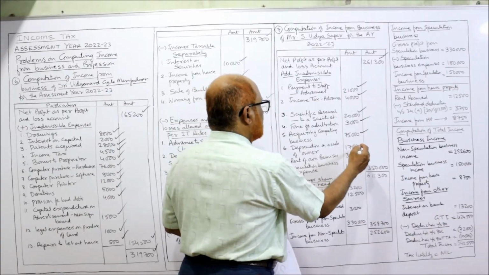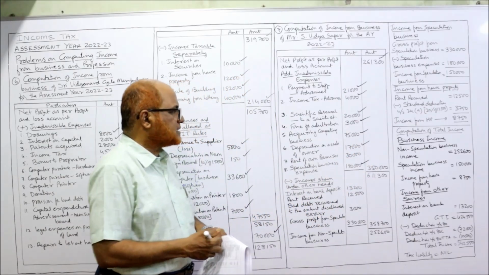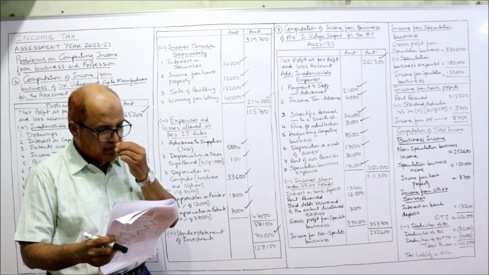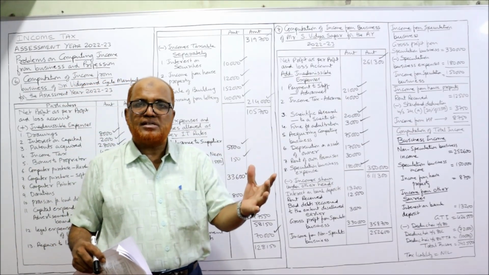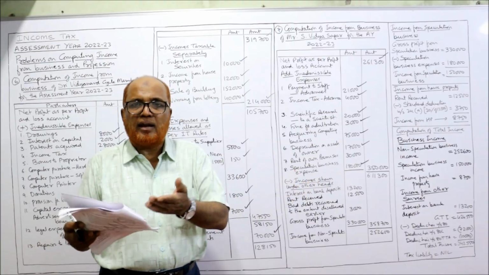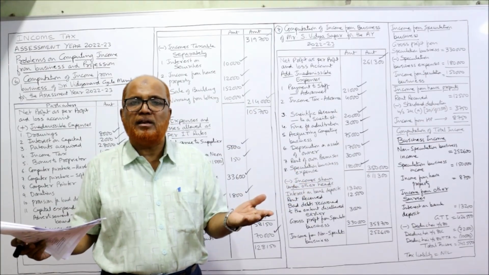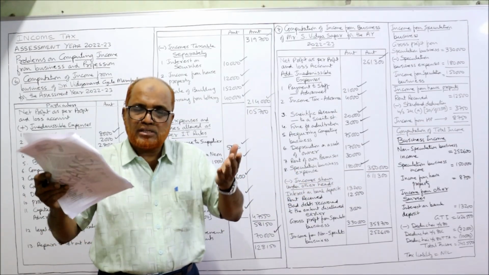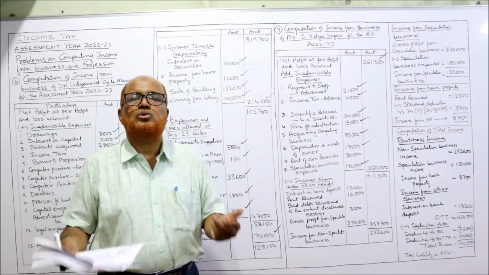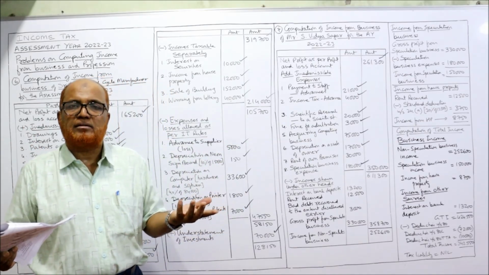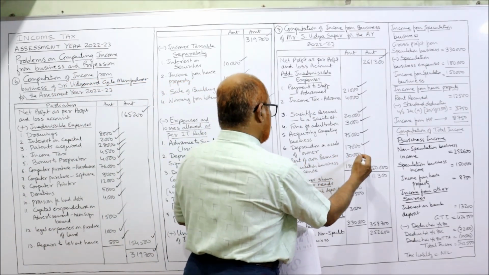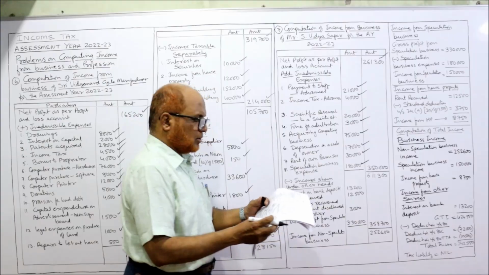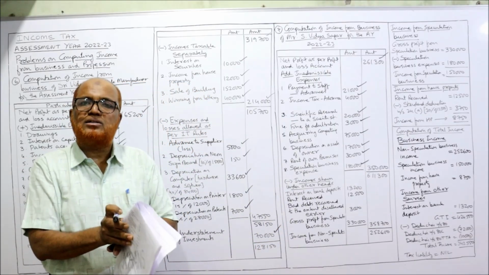So depreciation on assets of the owner is disallowed. Next, rent of own premises. Actually, if rented premises are there, then rent is allowed. Rent of own premises does not make any sense because the premises belong to the owner. There is no question of rent. It's a notional rent. So disallowed. Rent of own premises, 30,000, disallowed. So all the items on the debit side we have seen.